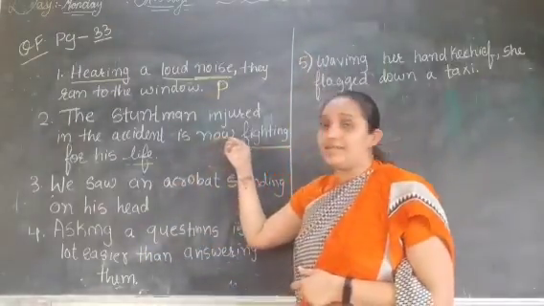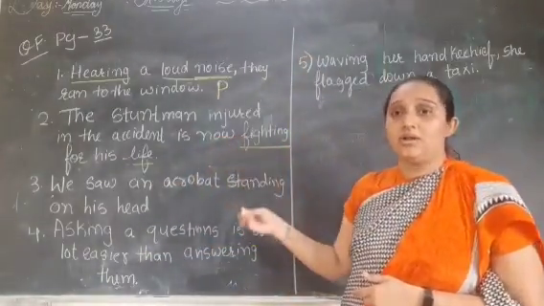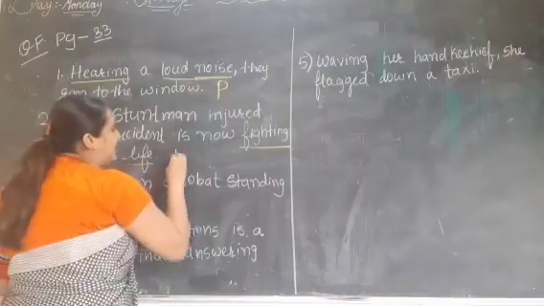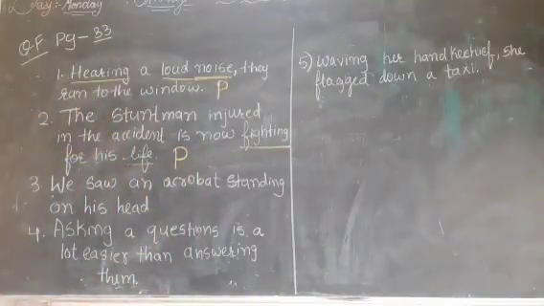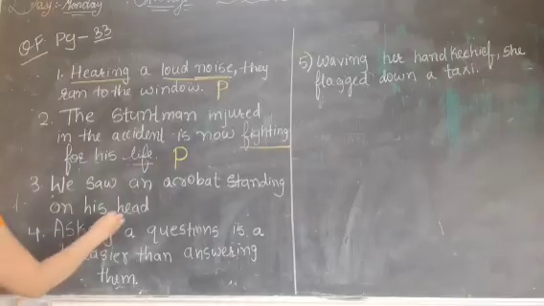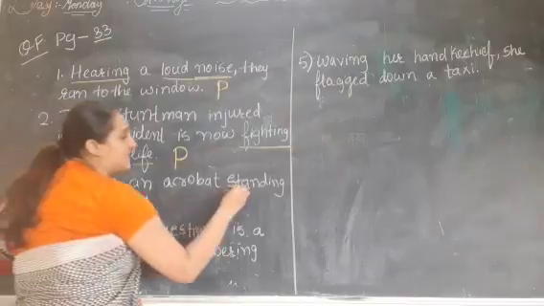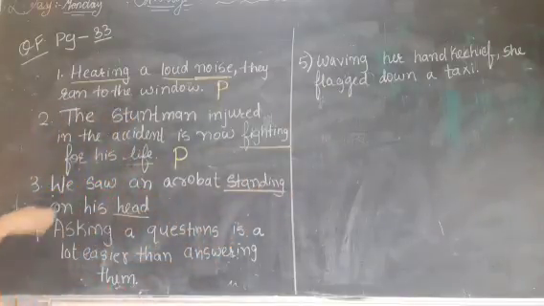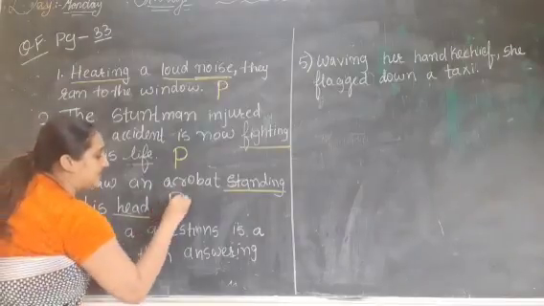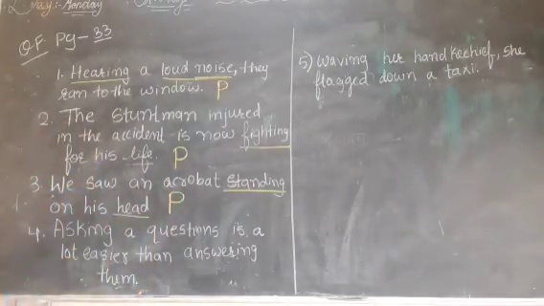So it is a describing word, also performing as an adjective, so this will be a participle. We saw an acrobat standing on his head. Again, head is a noun. The word standing is describing the noun, so this sentence will be a participle.